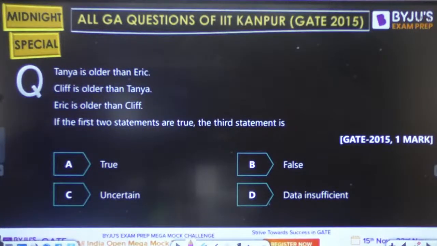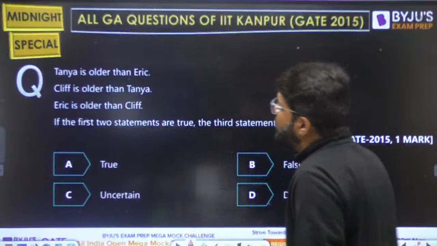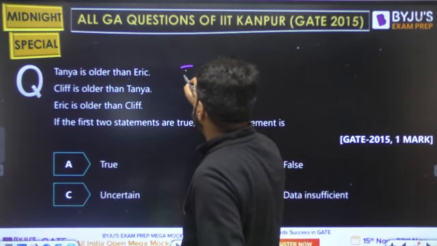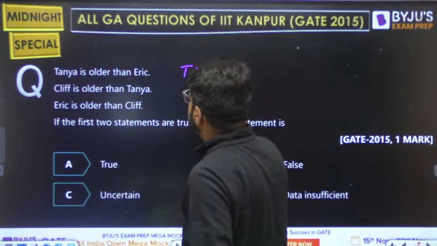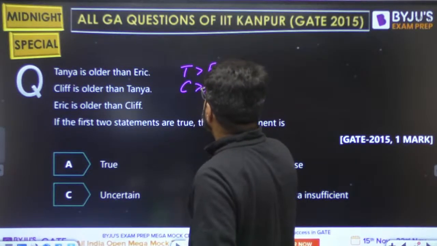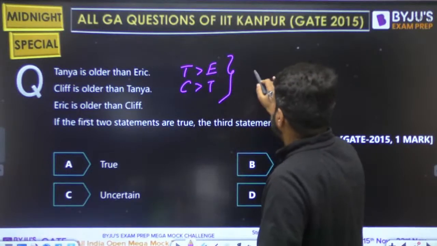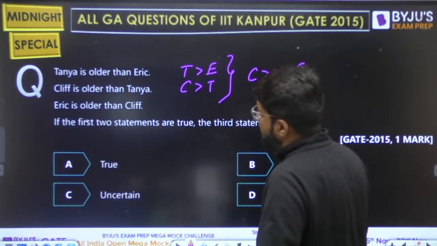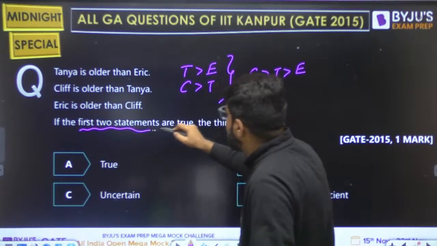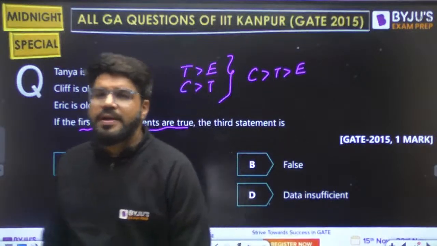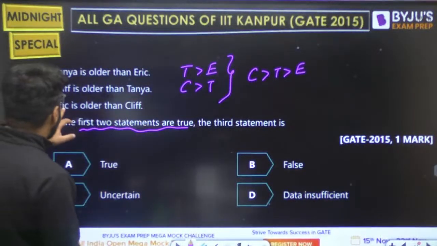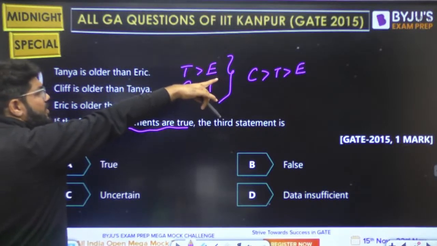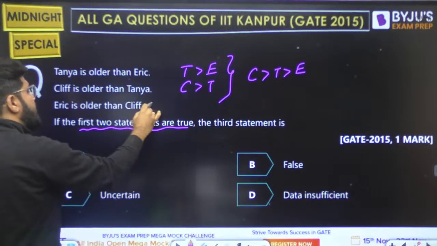Gate 15, 1 mark. Arrangement question. This is also an arrangement ordering question. Tanya is older than Eric. Cliff is older than Tanya. Right. So if I combine both, Cliff is older than Tanya, Tanya is older than Eric. If the first 2 statements are true, फर्स्ट टू को हमने ट्रू मान लिया. Then what about the third? Eric is older than Cliff. No, actually Cliff is older than Eric. Okay, Eric तो youngest हो गया, so this becomes false.